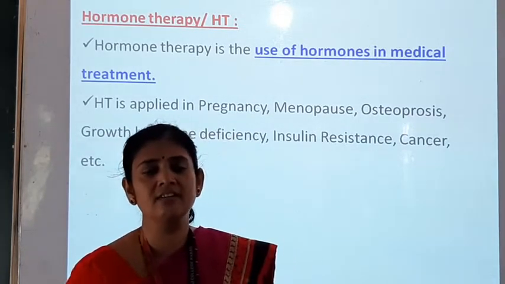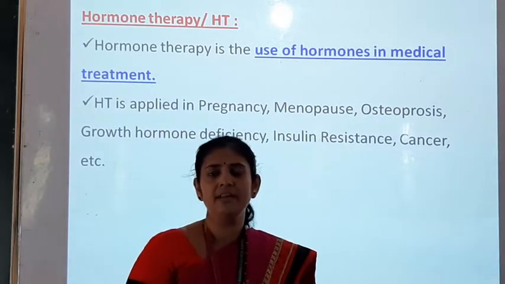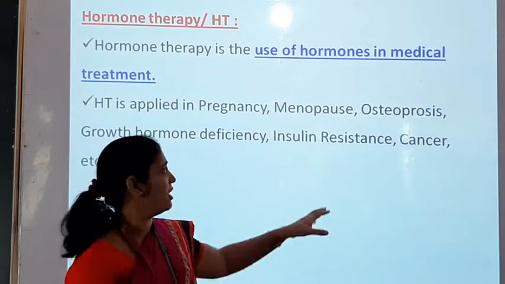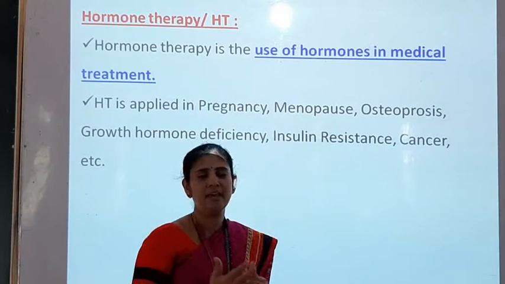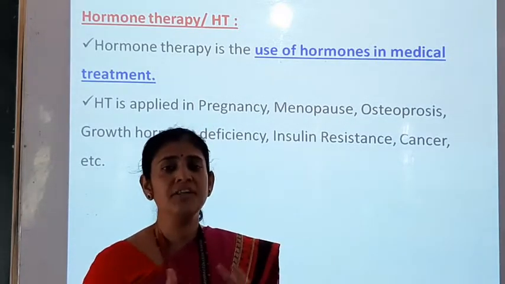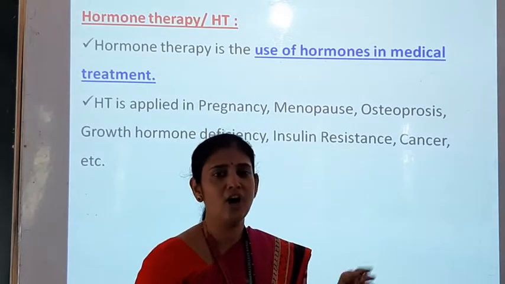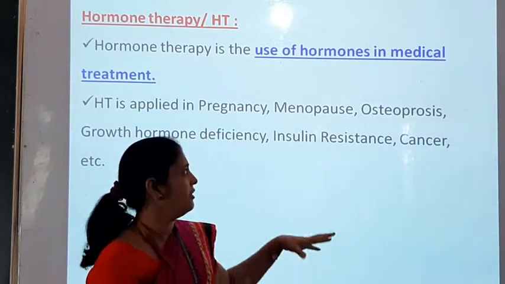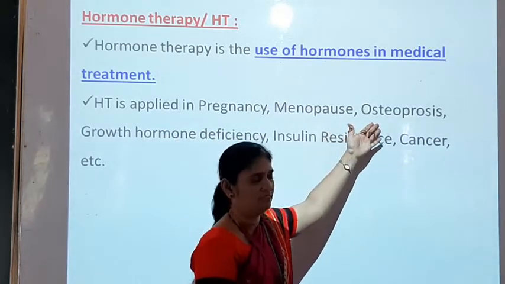After menopause there will be hormonal imbalance in the female body, and to treat that hormonal imbalance hormone therapy is used. Then osteoporosis,